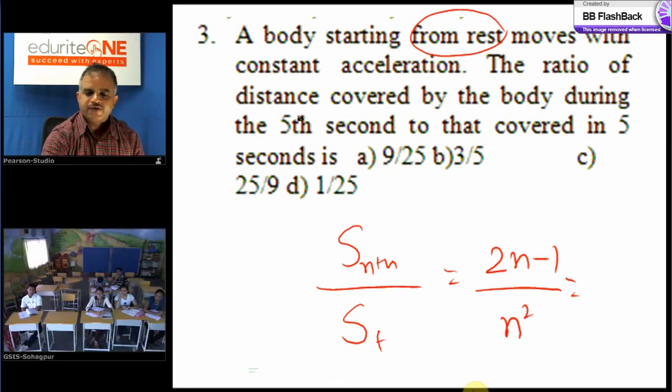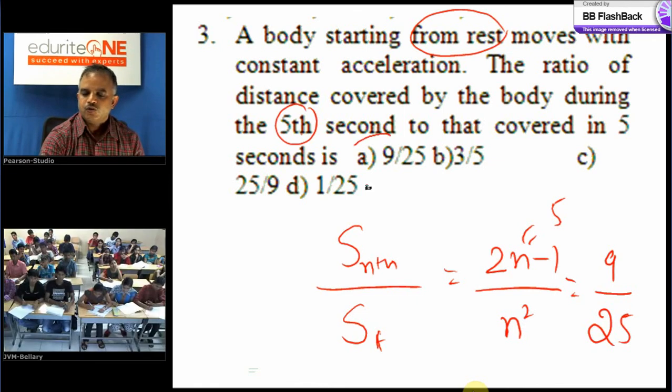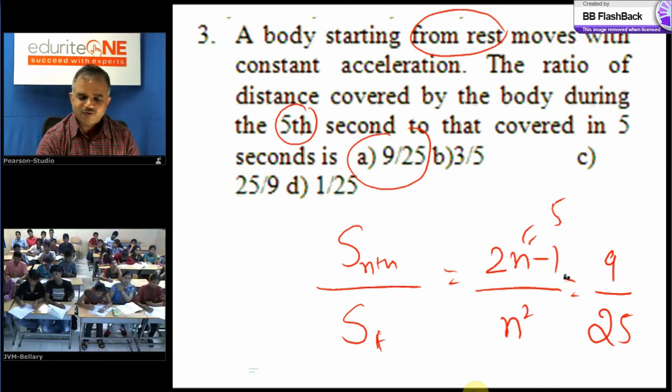Let me show the answer. 5th second, so n equal to 5. So this is the direct formula I can use: distance traveled during the nth second to distance traveled in n seconds total. So 2 into 5 is 10, 10 minus 1 is 9, over 5 into 5, because n equal to 5 is substituted as they have asked for the 5th second. So 9 by 25 is the answer. Note that distance traveled during the nth second is always less than the total distance. So I can directly use this formula.